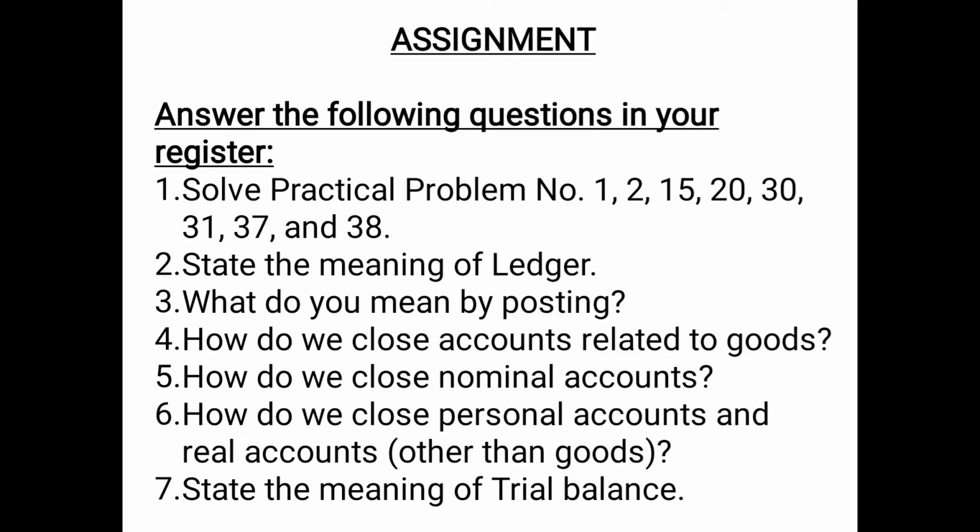Question number 6, how do we close personal accounts and real accounts, that is other than goods? So the answer to this question we have already discussed in the video in the previous parts, that personal accounts and real accounts other than goods are closed, or basically they are not exactly closed, their balance, the balancing figure, is carried forward to the next accounting year.